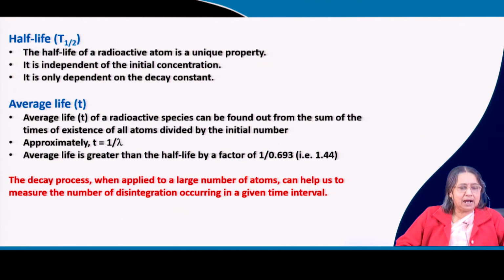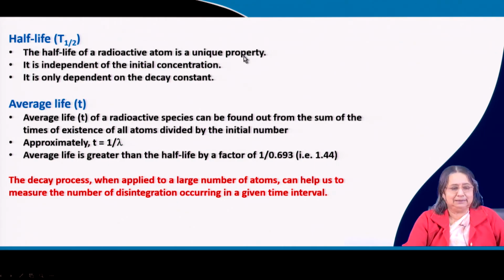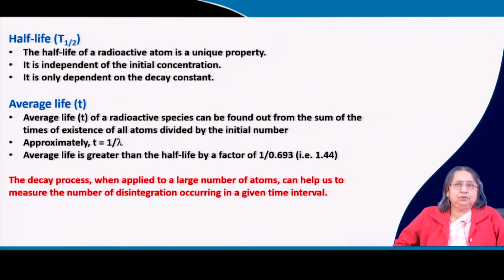Now, the half life of a radioactive atom is a unique property. It is independent of the initial concentration, as we have just seen, and only dependent on the decay constant. If you know the t half you can easily find the decay constant, and if you know the decay constant you can easily find the t half.